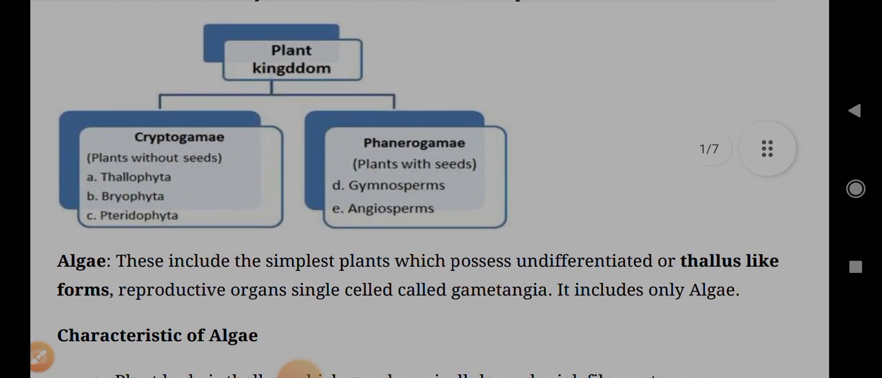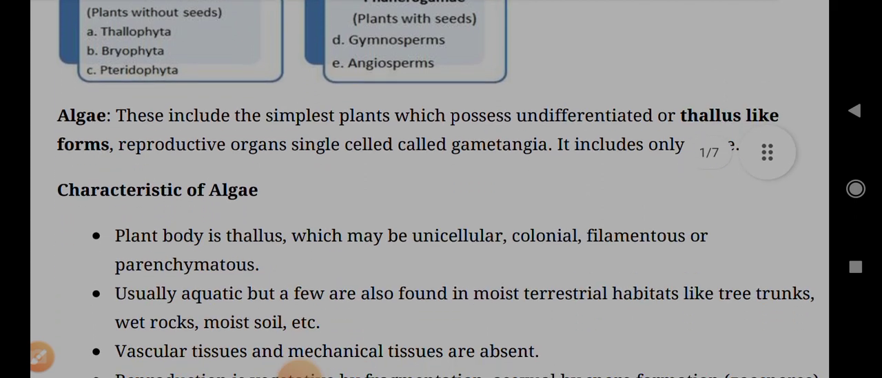Plant kingdom is divided into two types: cryptogams and phanerogams. Cryptogams are plants without seeds, which are Thallophyta, Bryophyta, and Pteridophyta. Phanerogams are plants with seeds: Gymnosperms and Angiosperms.